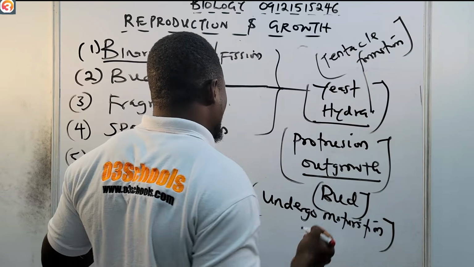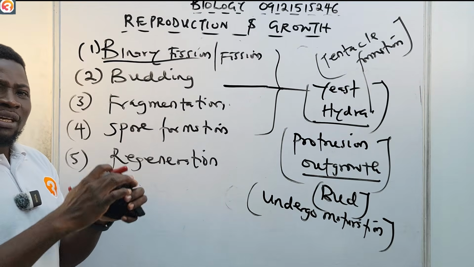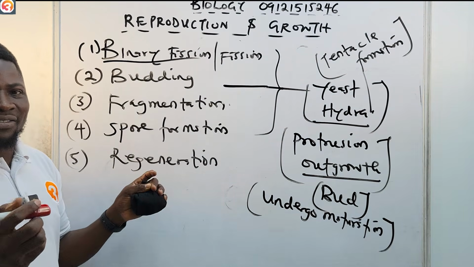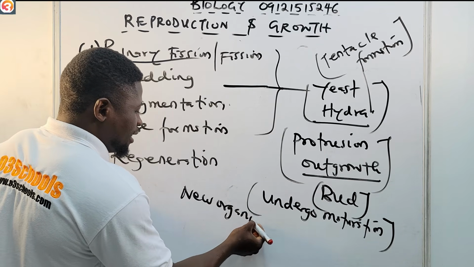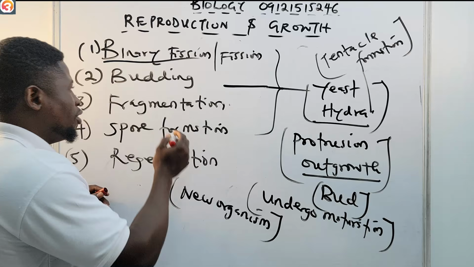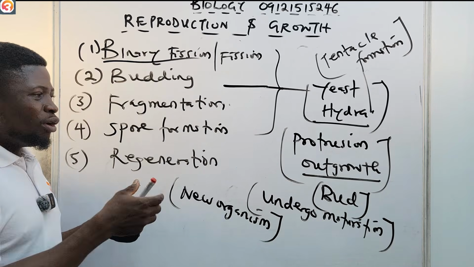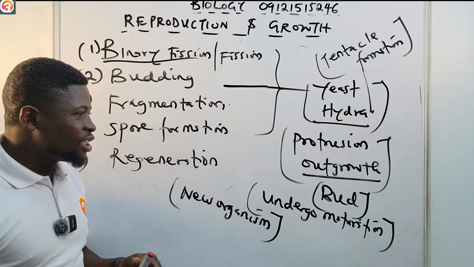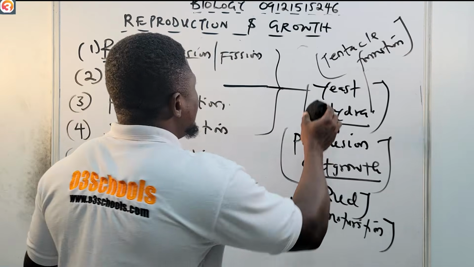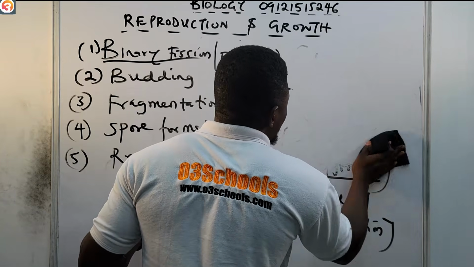In the end, the bud will mature, break out, and detach itself to form a new organism. So for budding, a new organism is formed from the bud, a small protrusion or outgrowth from the main parent.